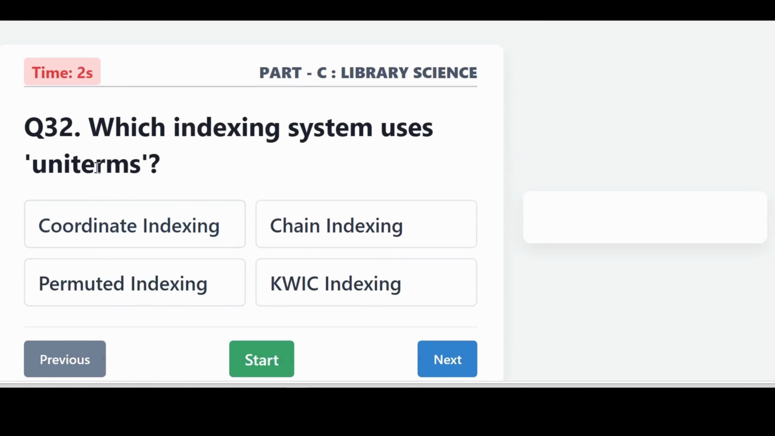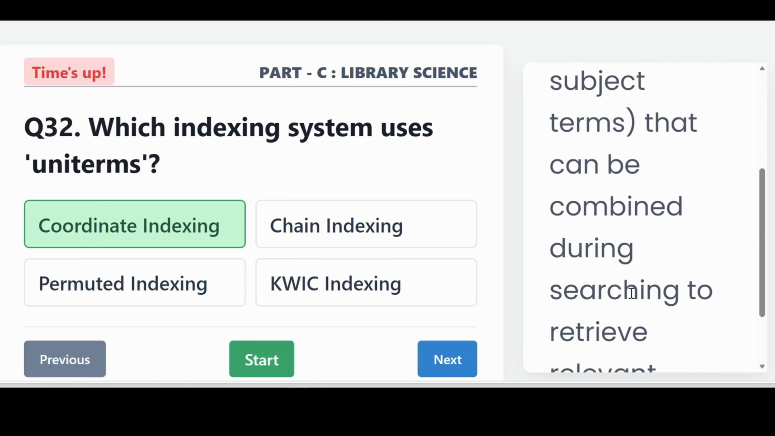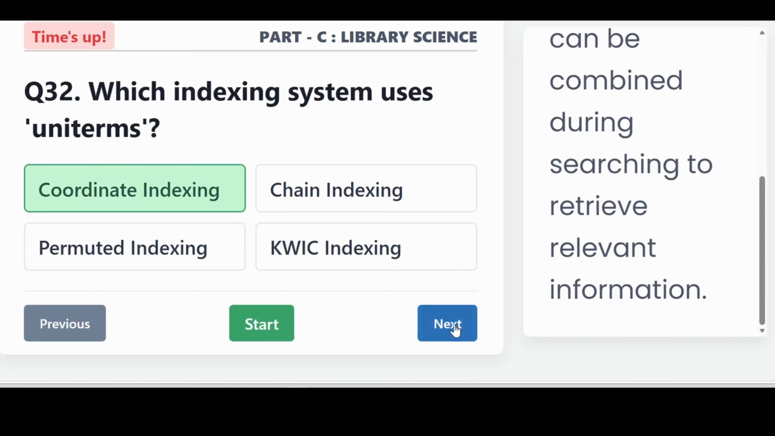Which indexing system uses uniterms? It is coordinate indexing. Coordinate indexing uses uniterms, single word subject terms that can be combined during searching to retrieve relevant information.